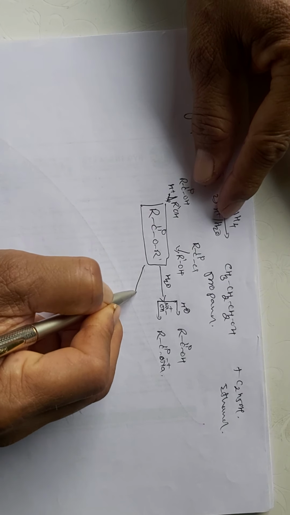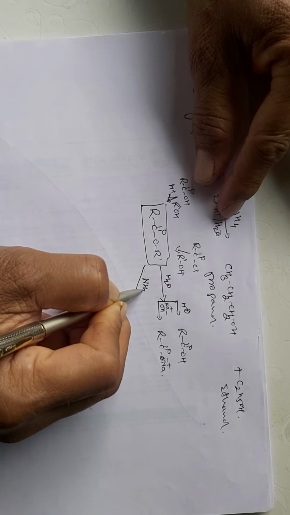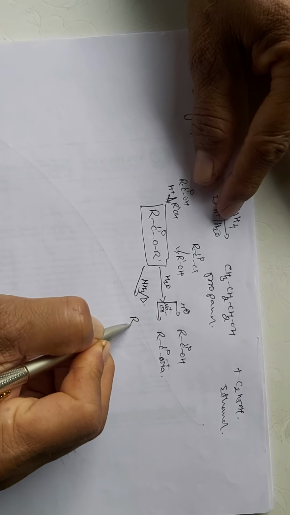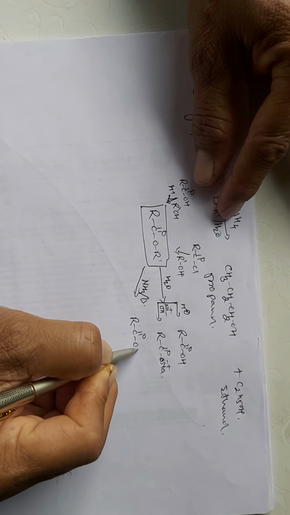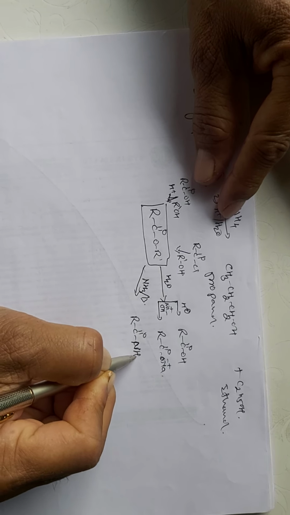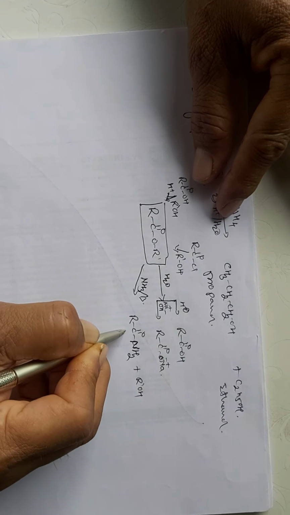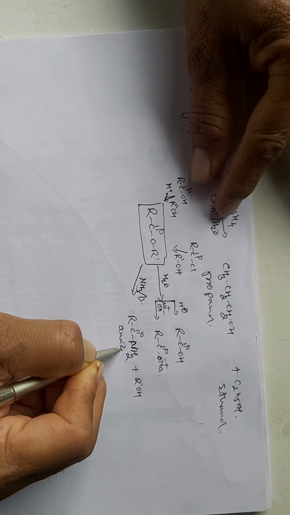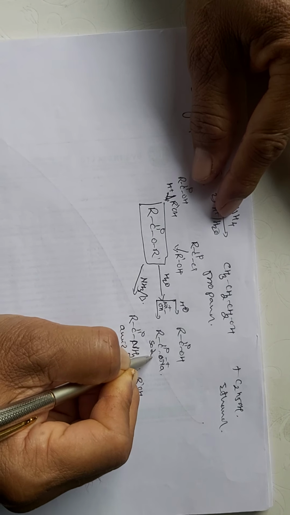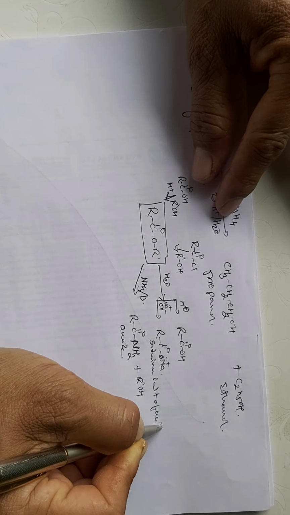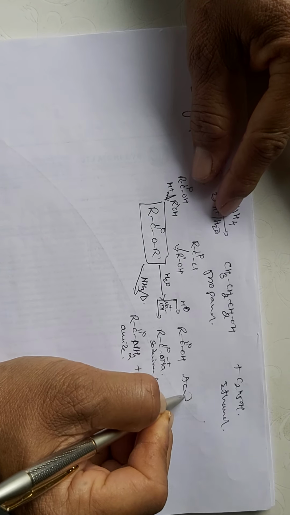If you treat ester with ammonia, we get the formation of RC double bond O NH2 plus R dash OH, means we are getting the formation of amide.